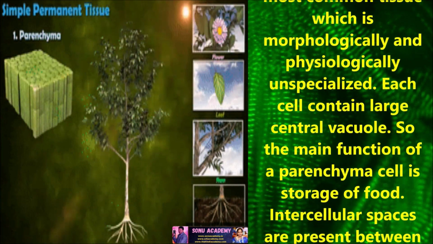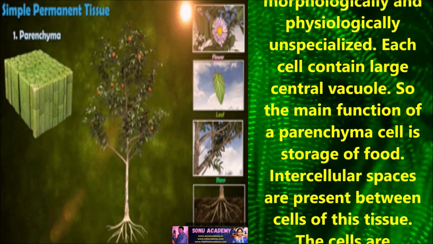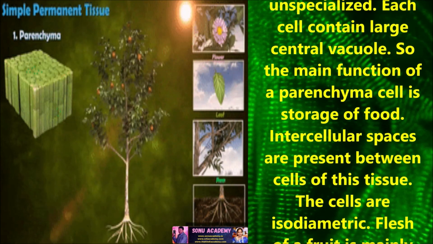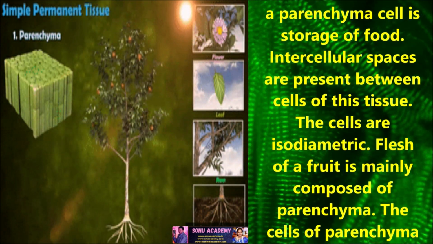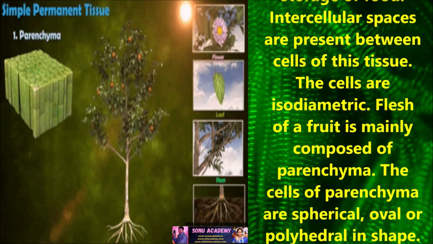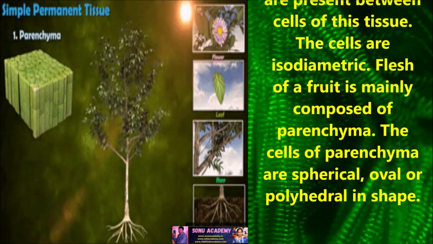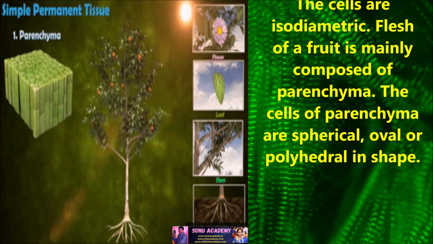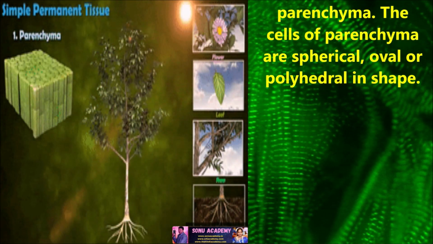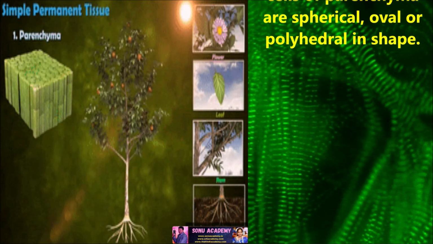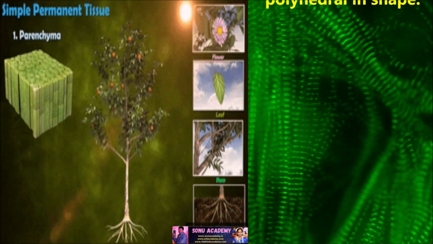Each cell contains a large central vacuole, so the main function of a parenchyma cell is storage of food. Intercellular spaces are present between the cells of this tissue and the cells are isodiametric. The flesh of a fruit is mainly composed of parenchyma. The cells of parenchyma are spherical, oval, polyhedral in shape.